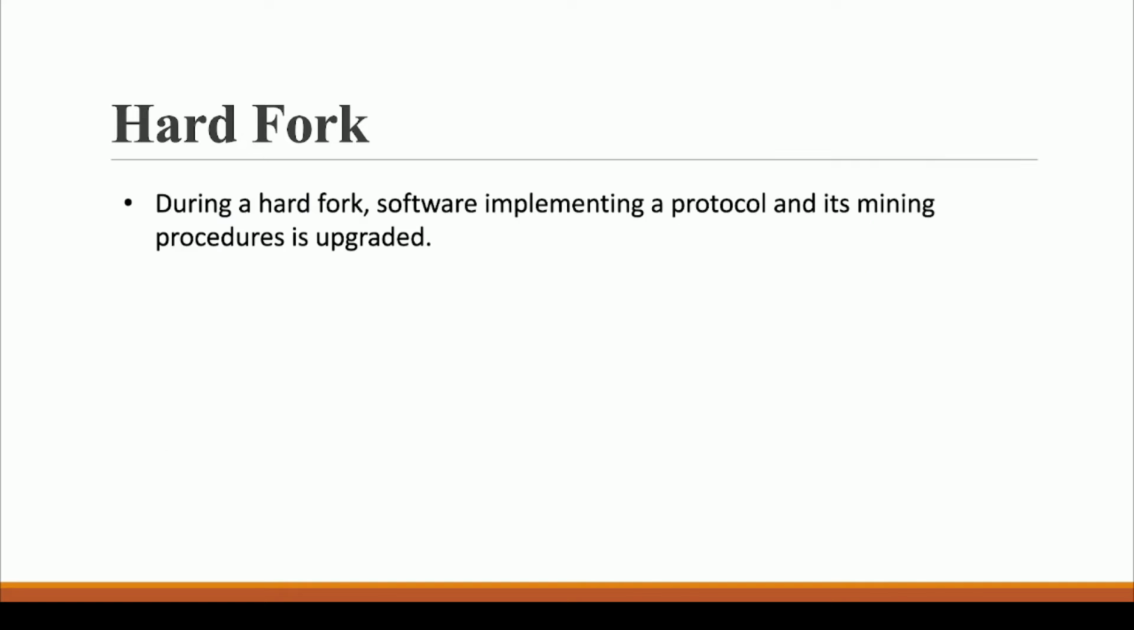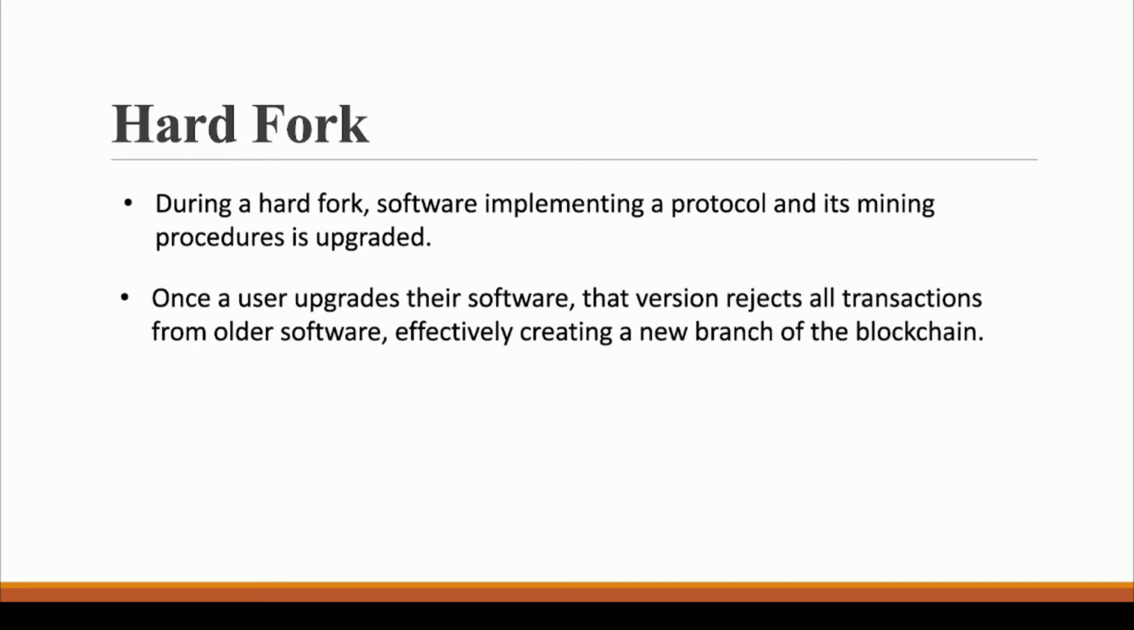During a hard fork, the software implementing a protocol and its mining procedures is upgraded. So the underlying software, the Ethereum software that people are using to be part of this Ethereum blockchain, is upgraded so that the desired changes can be made. The second thing is, once a user upgrades their software, that version rejects all the transactions from older software, effectively creating a new branch of the blockchain. We will discuss all these concepts in much more detail, so don't worry for now.